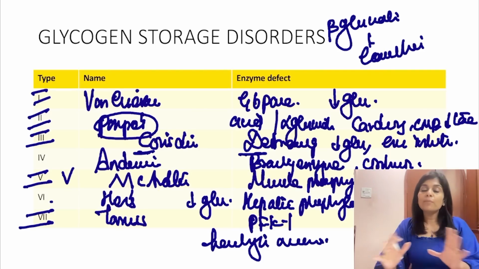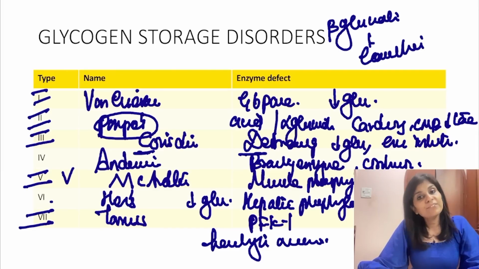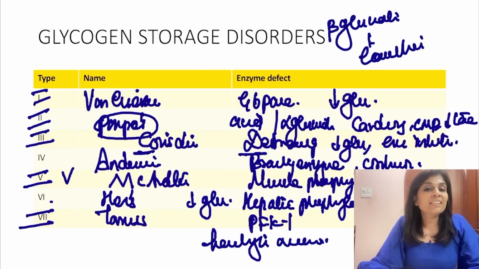So that's all about glycogen storage disorders. Type 1 presents as hypoglycemia. Type 2 Pompe's presents as cardiomegaly, cardiomyopathy and hypotonia. Type 3 Cori's disease, hypoglycemia and exercise intolerance. Type 4 Anderson's presents as hepatomegaly, liver cirrhosis. Type 5 McArdle's will present as exercise intolerance and with second wind phenomenon. Type 6 Hers' will present as hypoglycemia.